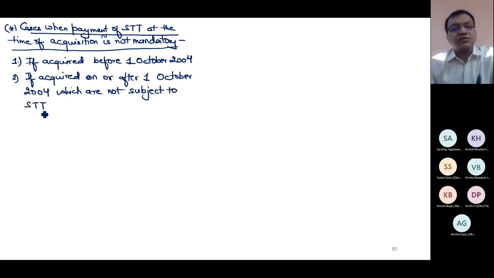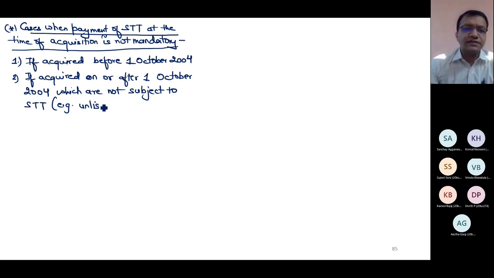If you have purchased the shares on or after 1st October 2004, which are not subject to STT, then how could you have paid STT? For example, unlisted shares. You purchase unlisted shares, there is no condition of payment of STT. But now, if you are selling these unlisted shares which have become listed now, you can use section 112A.